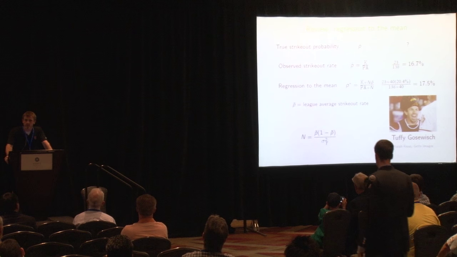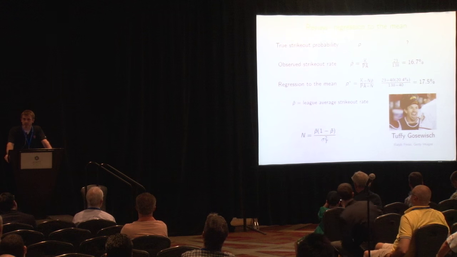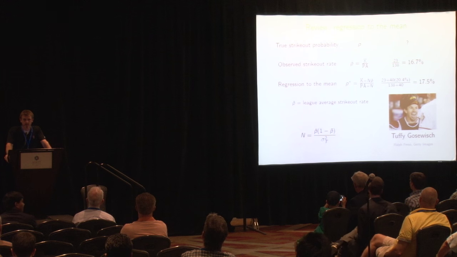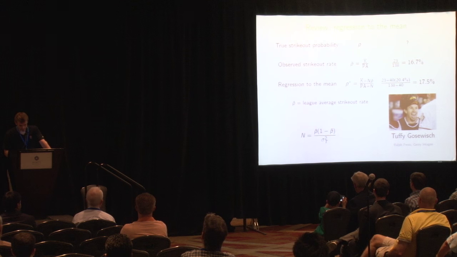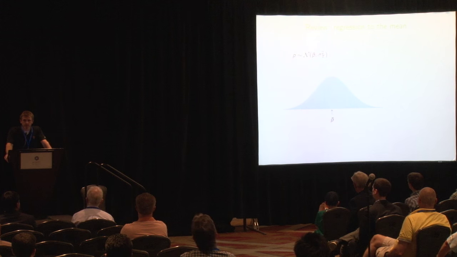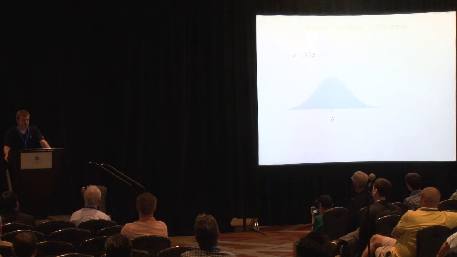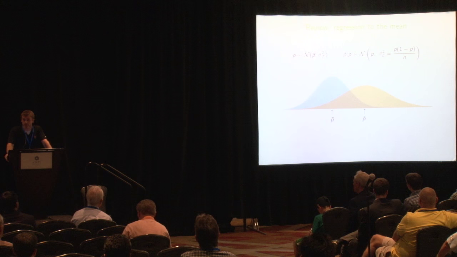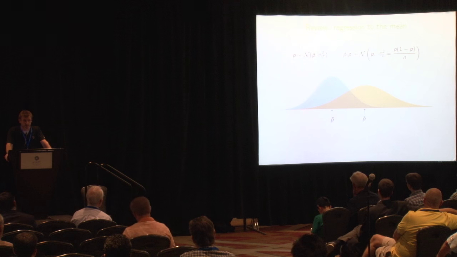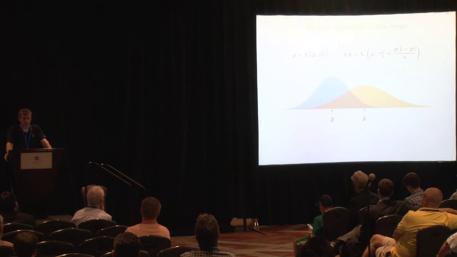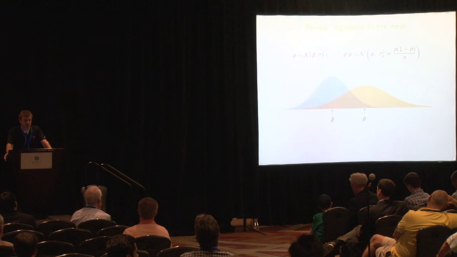Well, here's the equation where sigma squared t is the variance in true strikeout probability among major league hitters. Let's talk about where this equation comes from. We assume that the true strikeout rates of major league hitters follow a normal distribution with mean p bar and variance sigma squared. And for an individual hitter, given his true strikeout probability p, his observed strikeout rate p hat follows a normal distribution with mean p and variance sigma squared L, where sigma squared L can be interpreted as variation due to chance or luck. Now these two assumptions might not be exactly accurate, but they're close enough to the truth to give us a